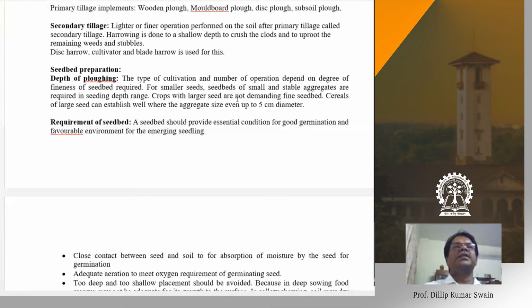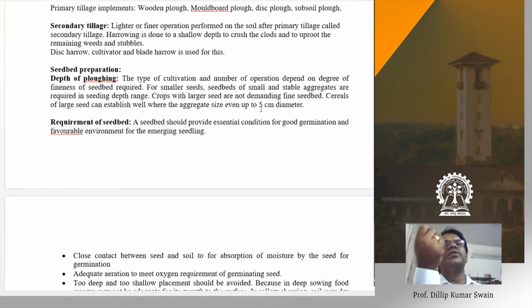For those seeds, the seedbed preparation is different from corn. For corn, you can have aggregates up to 5 cm in diameter, but for very tiny seeds like mustard, you need very micro aggregates, maybe around 5 mm in size, for proper germination and establishment. I think you might have seen mustard seed and barley seeds, which are very small seeds.